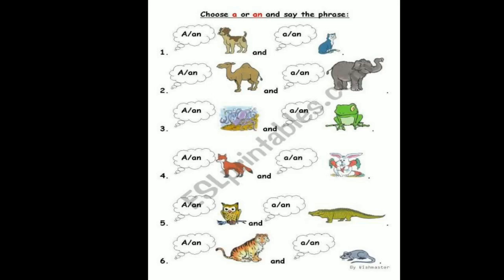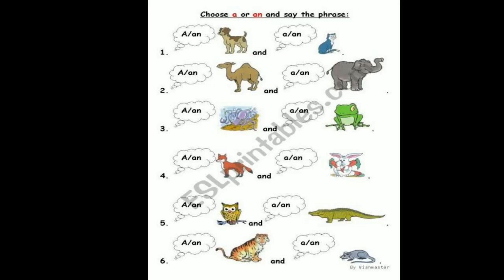Let's move on to the second one. A camel or an camel? Yes, a camel. An elephant or a elephant? Yes children, an elephant because it begins with a vowel sound. Very good children. Next, the third one. A octopus or an octopus? An octopus. Very good. A frog or an frog? A frog.